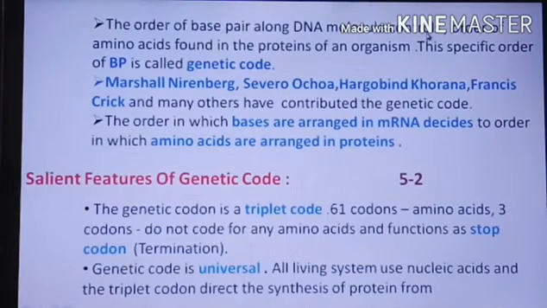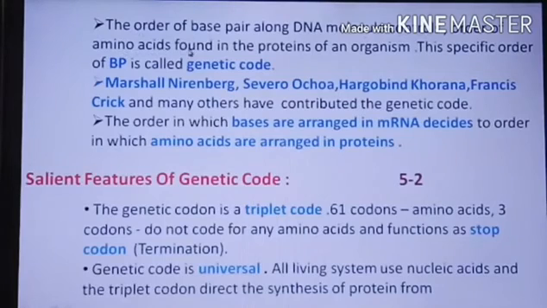The order of these 4 bases along the DNA molecule controls the order of amino acids found in the protein of the organism. This specific order of base pairs is called the genetic code.